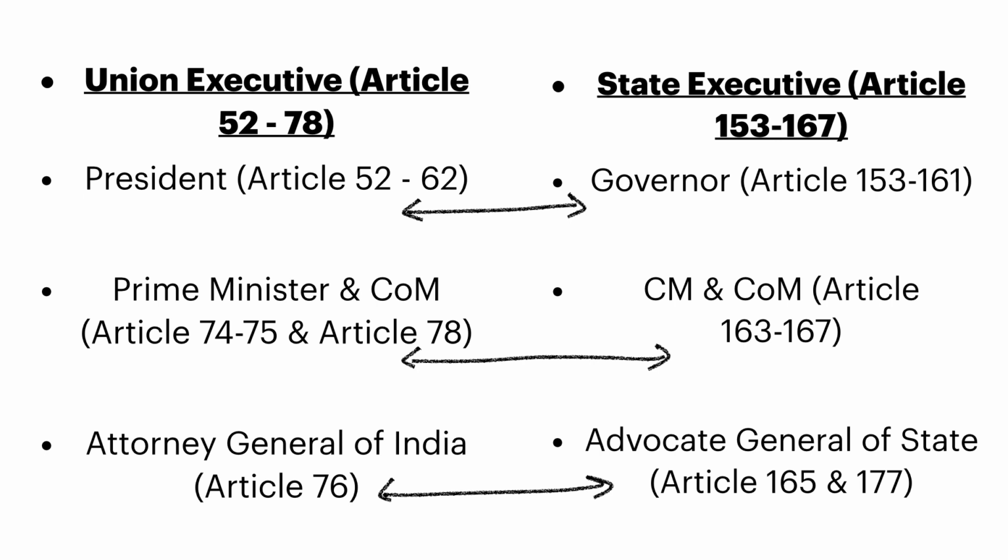Prime Minister and Council of Minister, Article 74, 75 and 78. Chief Minister and COM, Articles 163 to 167. Article 76 talks about Attorney General of India and Articles 165 and 177 talks about Advocate General of State.